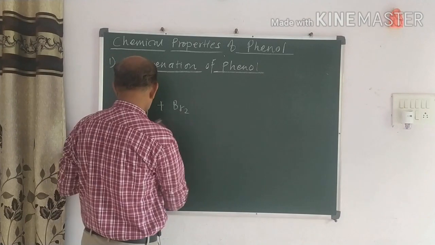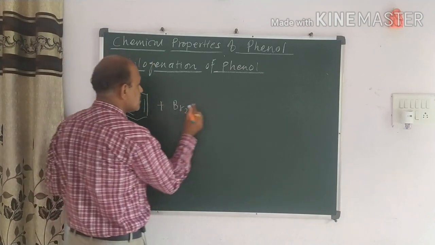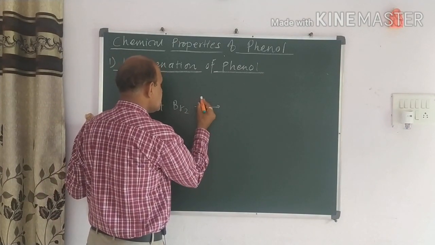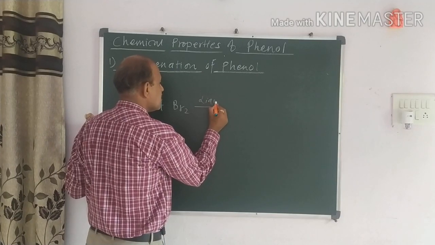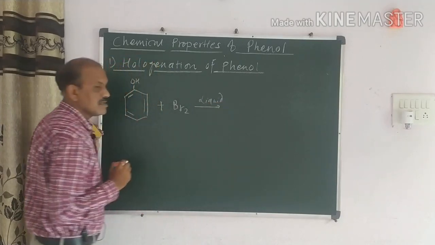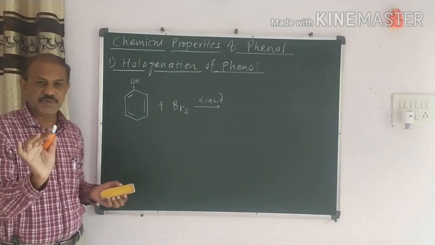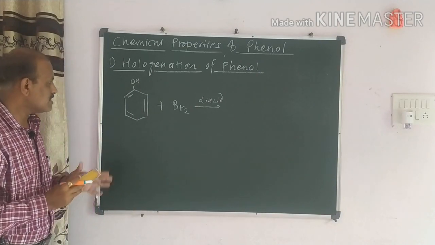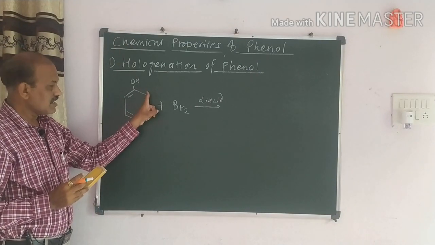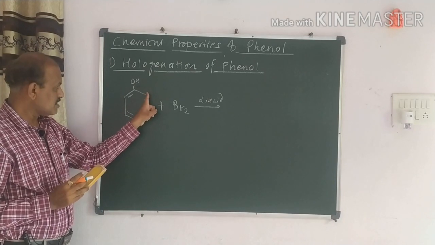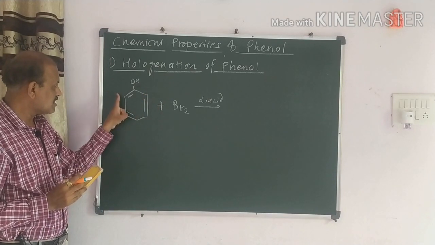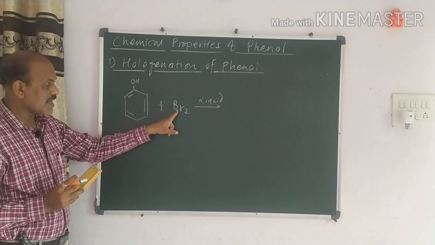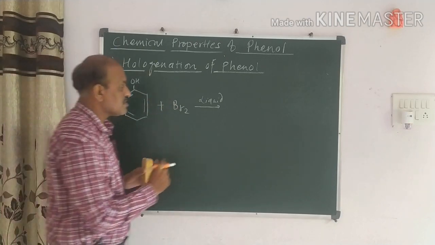When phenol reacts with bromine, that is, we take the liquid bromine here. Liquid bromine. Here the reaction is very simple. No need to cram. I say here the 3 hydrogen atoms from this position, this position and this position are now replaced by the bromine, and we get the product just like this.